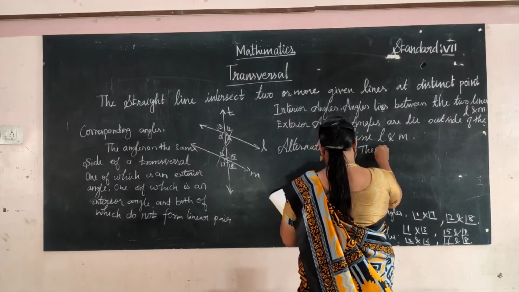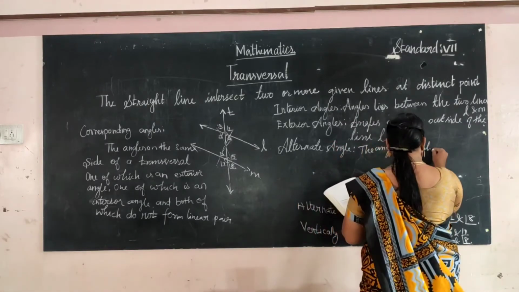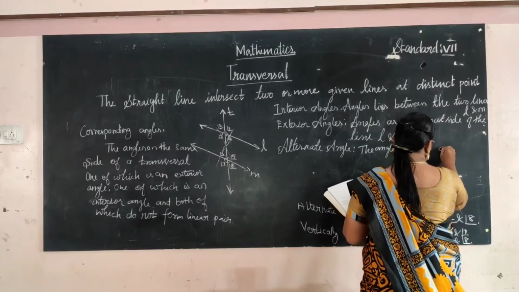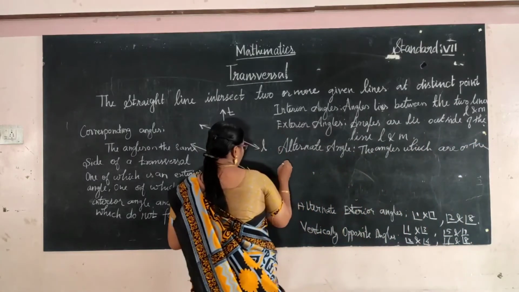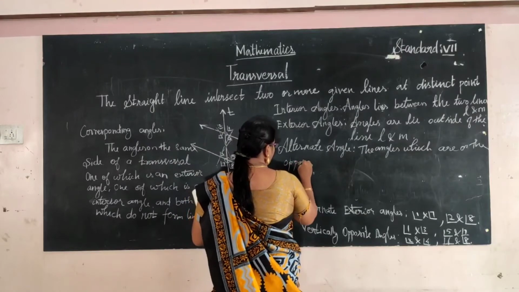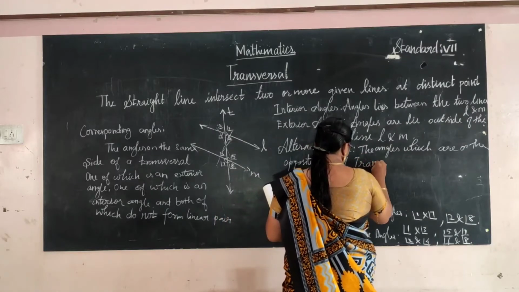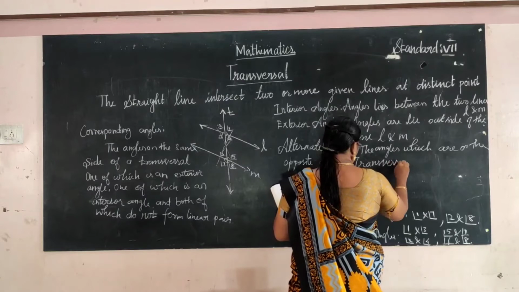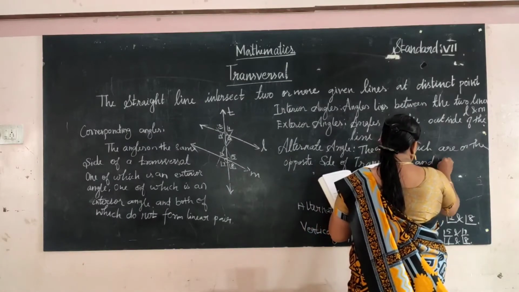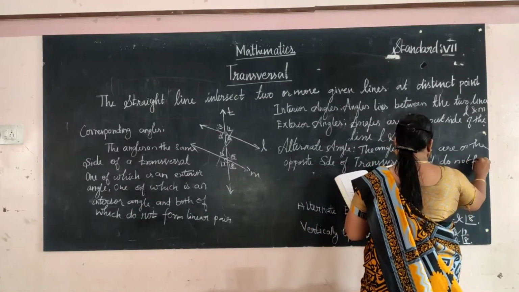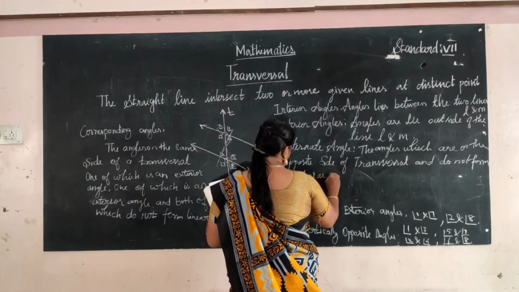The angles which are on the opposite side of the transversal and do not form a linear pair.